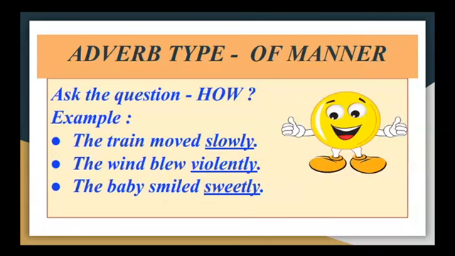Adverb type of manner. What question do we need to ask? How? The train moved slowly. Here, the action is moved. How did the train move? Slowly. So, the adverb here is slowly. The wind blew violently. Which is a verb here? Blew. How did the wind blow? Violently. So the adverb here is violently. The baby smiled sweetly. Smiled is a verb. So the adverb type of manner here is sweetly.